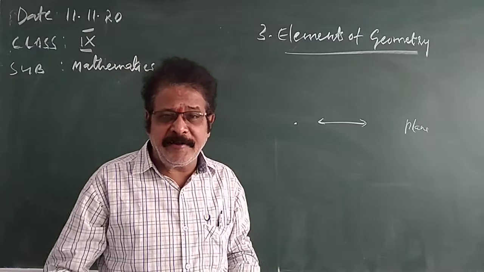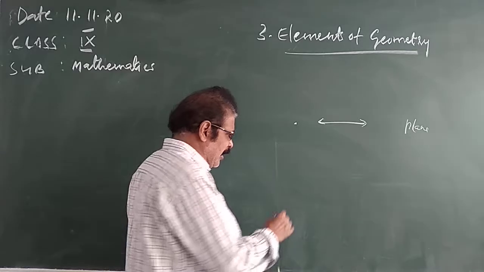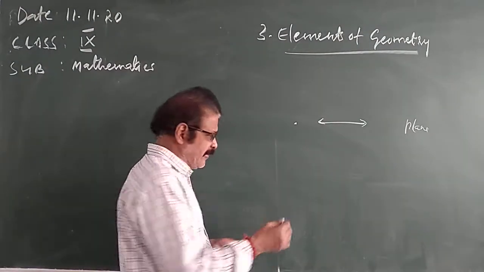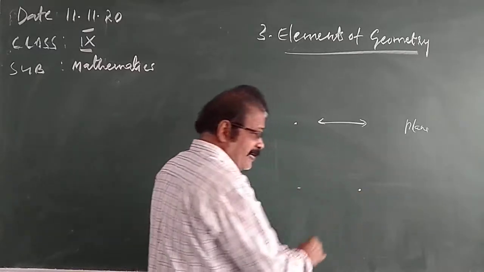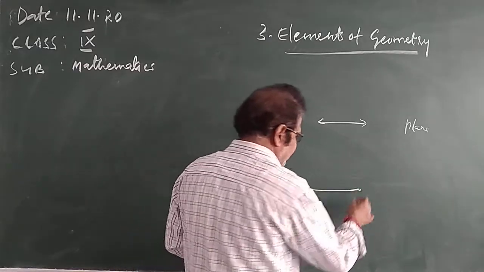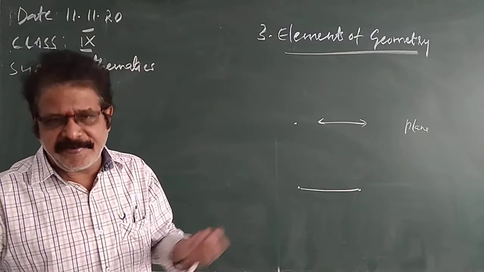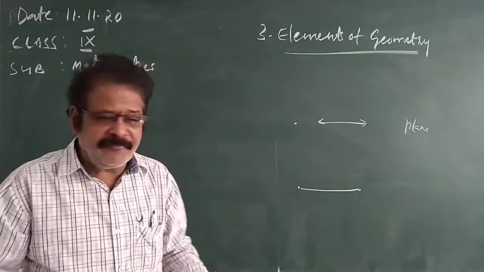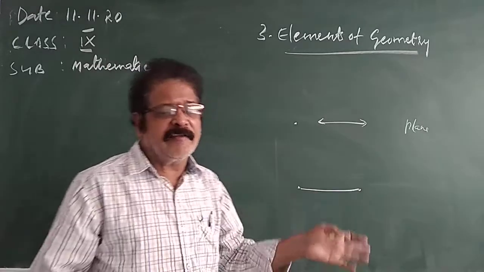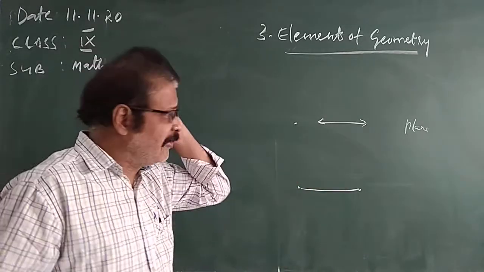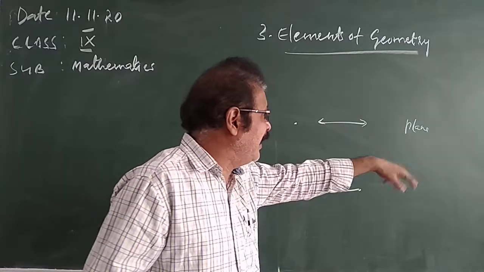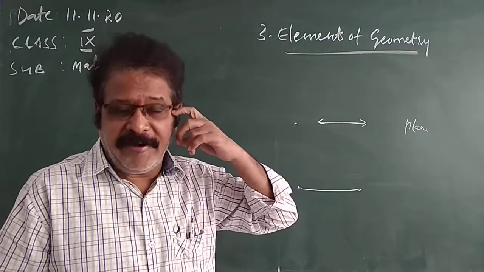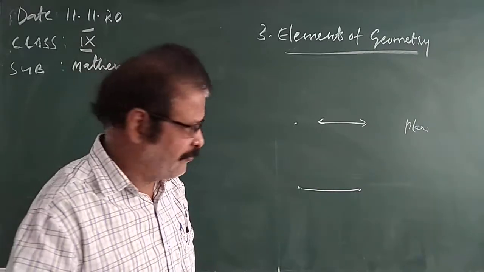With the help of undefined terms only we can, for example, if you want to draw the line, you need the point. How do you draw the line segment? To draw the line segment you need 2 points. So with the help of the point you can draw either a line or a line segment. With the help of the undefined only, the straight line or line segment can be drawn. That is why point, line and plane are undefined. These three are undefined terms.